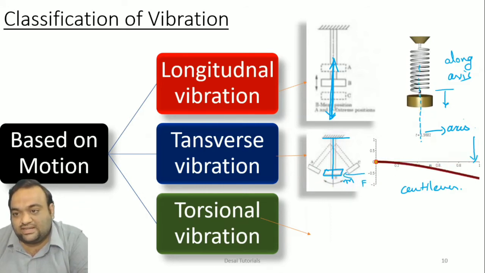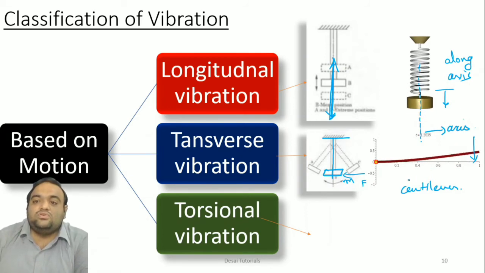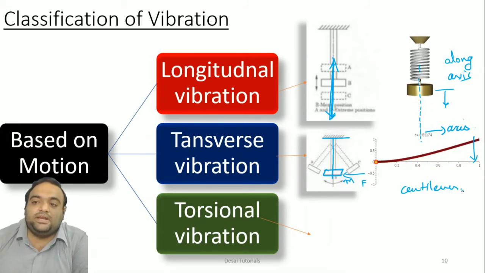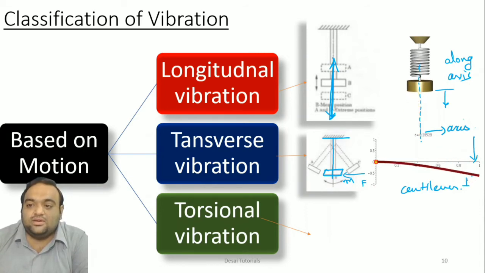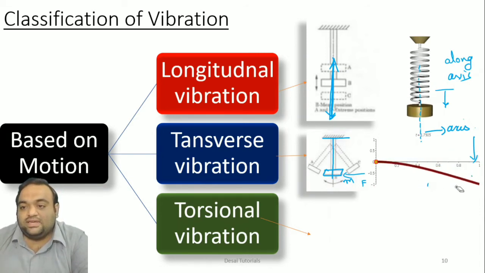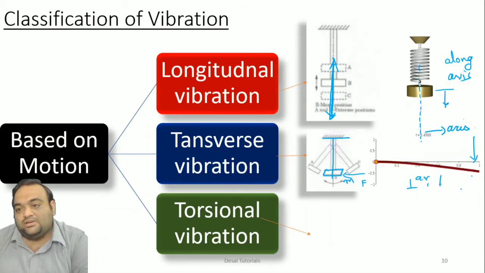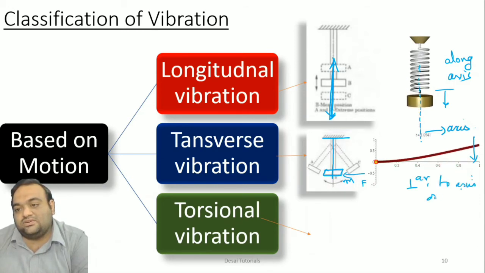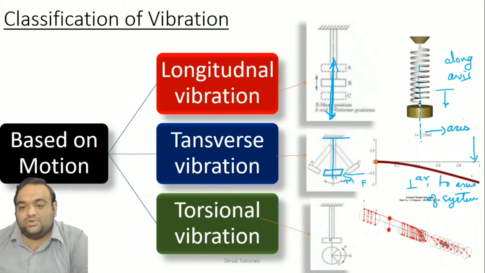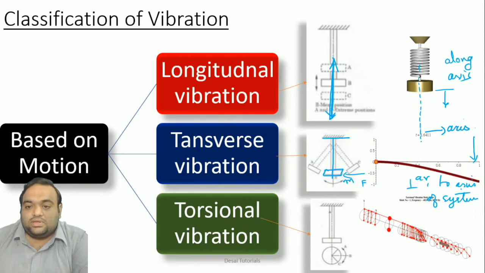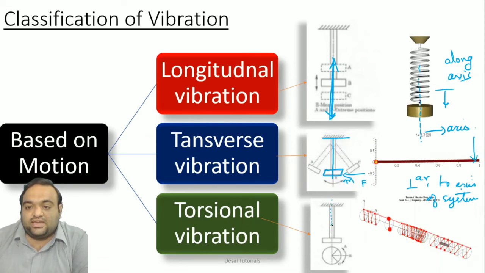It will start oscillating like this. So the force is applied perpendicular to the axis of the system, and the oscillations are perpendicular to the axis of the system.